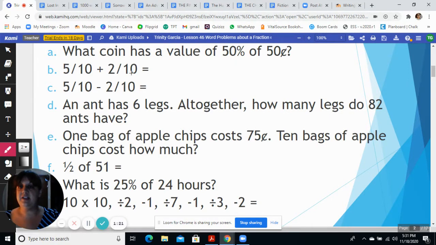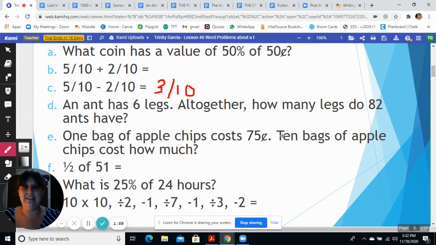5/10 plus 2/10. Remember that when the denominator is the same, we just have to add the numerator. So it would be 7/10. Now we have 5/10 minus 2/10, but again, the denominator is the same, so we only have to worry about the numerator, and 5 minus 2 is 3, so our answer would be 3/10. And we would write it like this, 3/10. Nice and neat, neater than me because I'm writing on the computer.